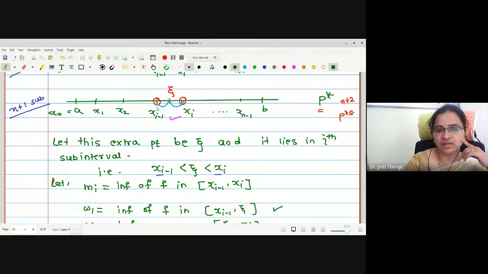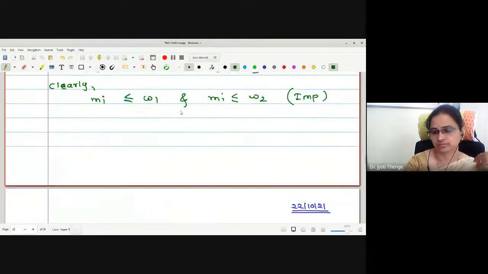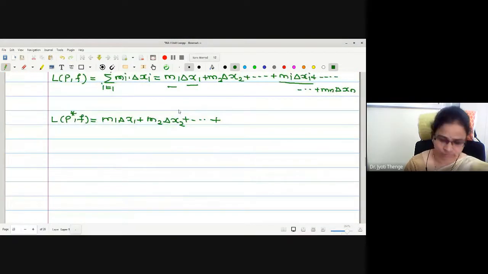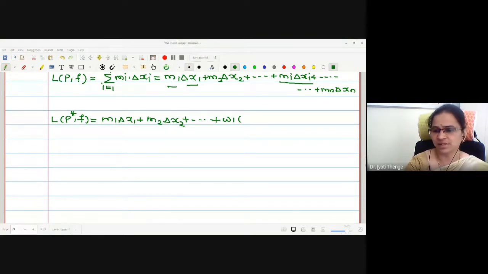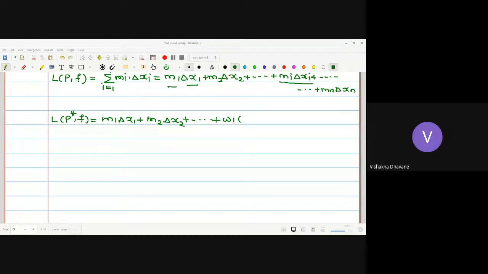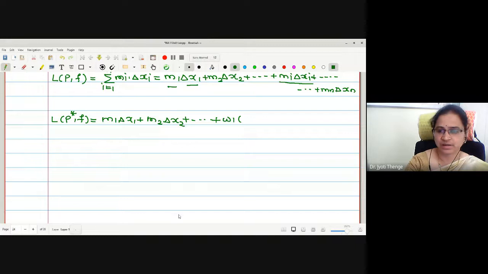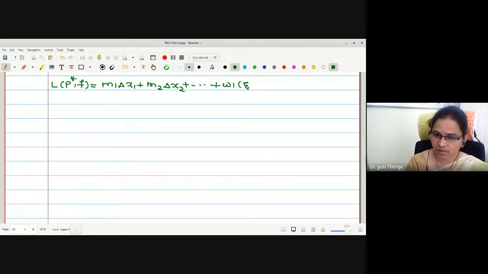What is the length of the closed interval A to B? Zeta minus xi minus 1. Very good.